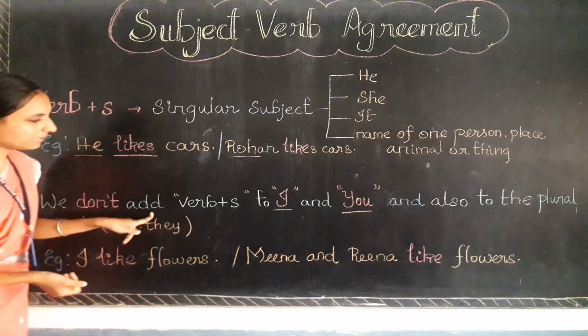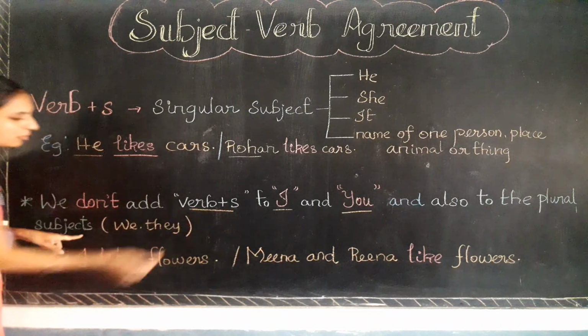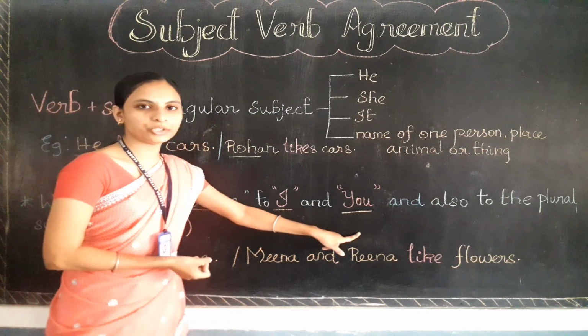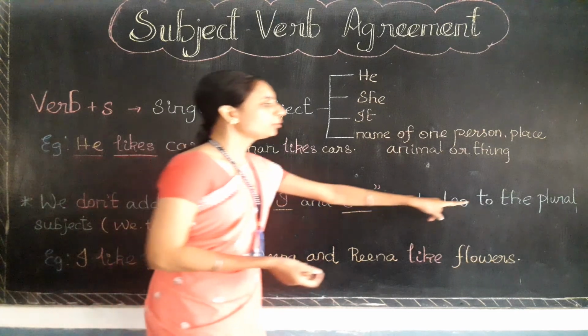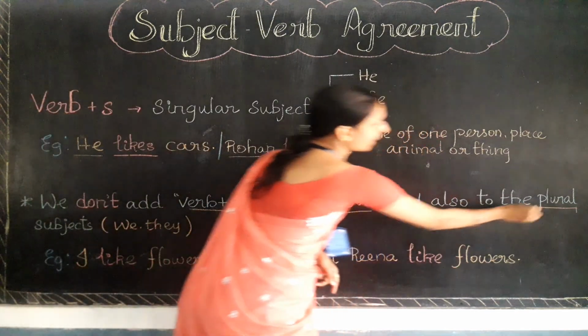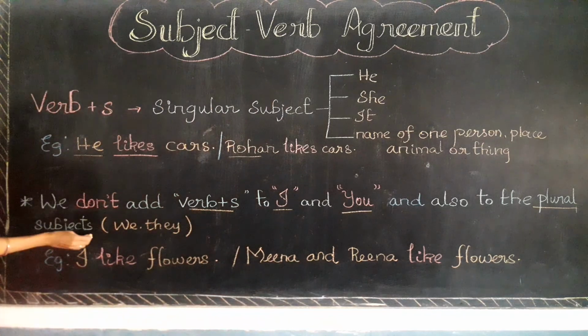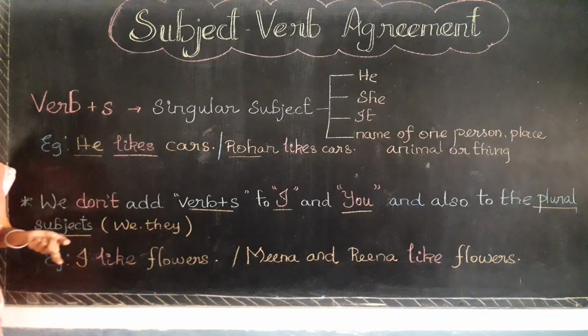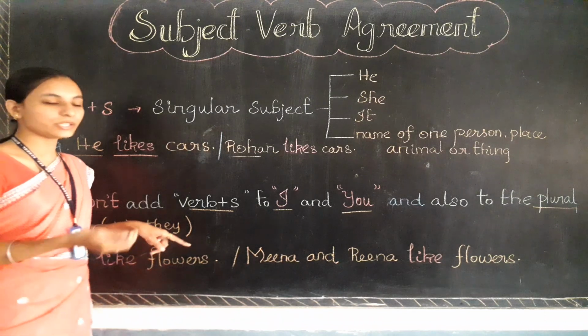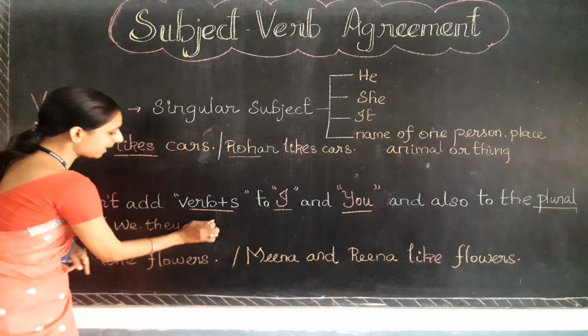We don't add verb plus 's' to the subjects I and you, and also to the plural subjects. What are the plural subjects? That is we, they, and also you, right? You is also a plural subject.